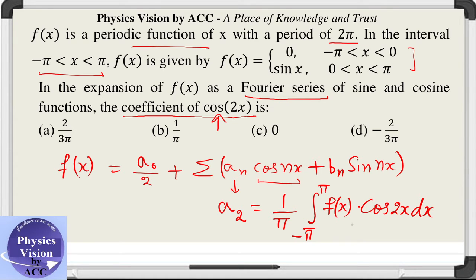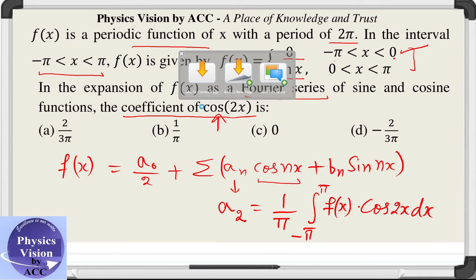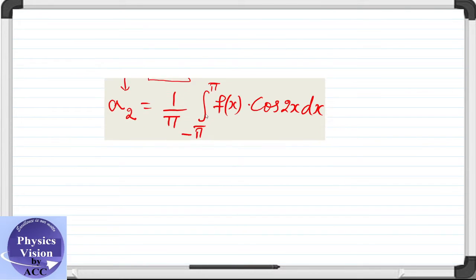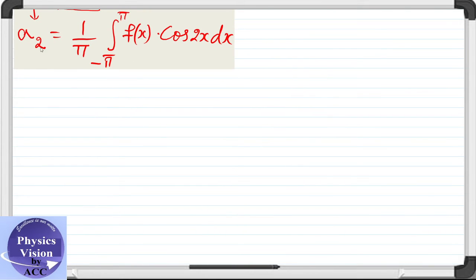And what is f(x) now? f(x) is given to be 0 from minus π to 0, so we need not bother about this limit. And f(x) is sin x in 0 to π. Just notice this point carefully. We need to calculate this value now, right? So what will we do? We'll just substitute the given values and we'll get